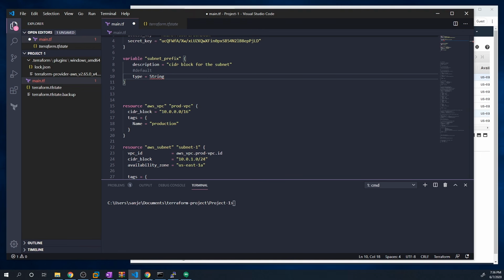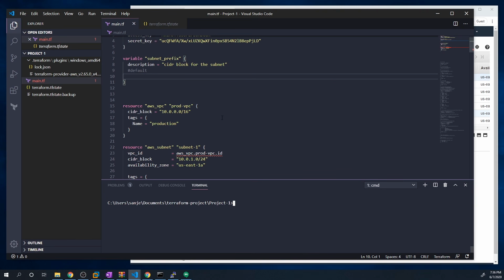And if you're not really sure what type needs to be passed in, you can always just pass in the any argument to say that we support any type. But we can just leave this blank for now and we'll come back to using type constraints. So for now, all we're going to do is just provide a description. I'm going to hit save and let's see what happens when we actually run our code now.